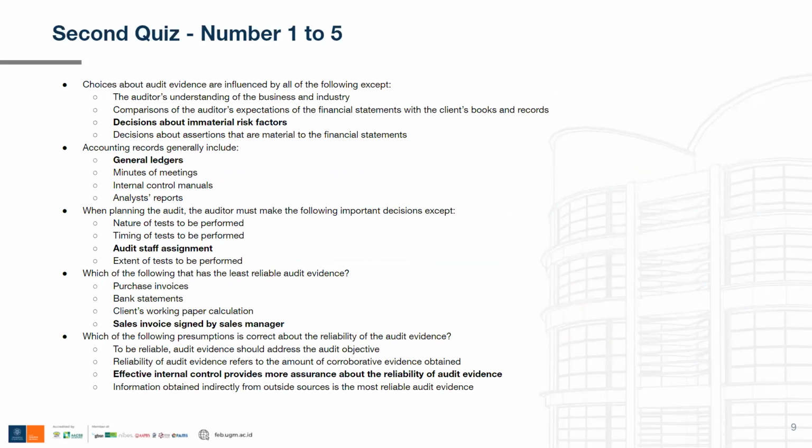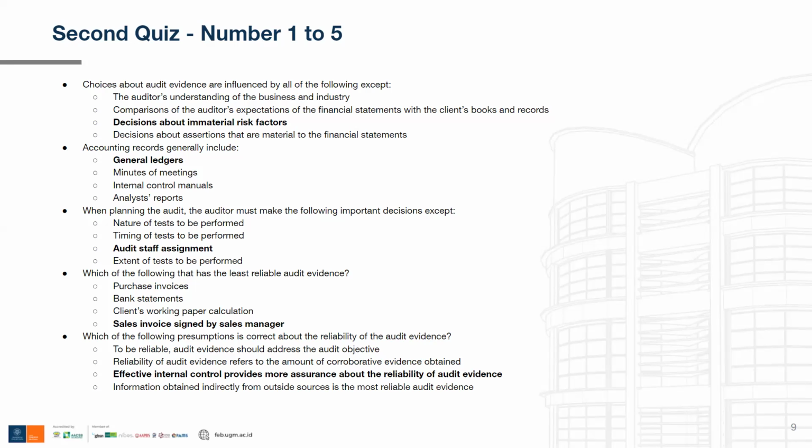Now we get into the second quiz, starting from number 1 to 5. The first question is, choices about audit evidence are influenced by all of the following except. The first choice is the auditor's understanding of the business and industry. This one influences the audit evidence because the more complex the industry that the client operates in, the more evidence is needed to perform the audit.